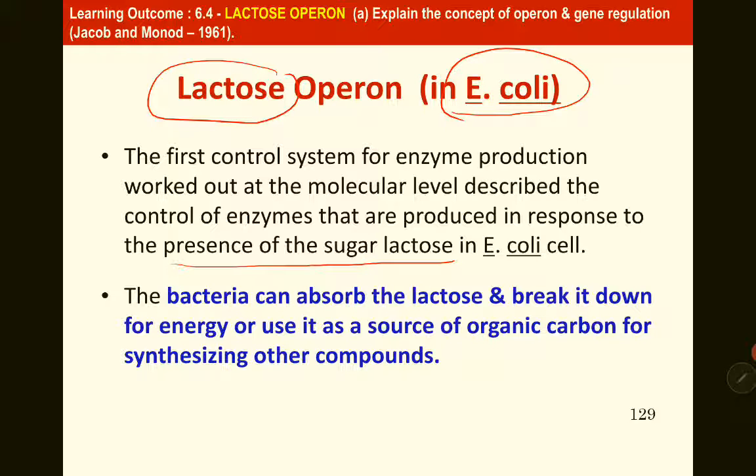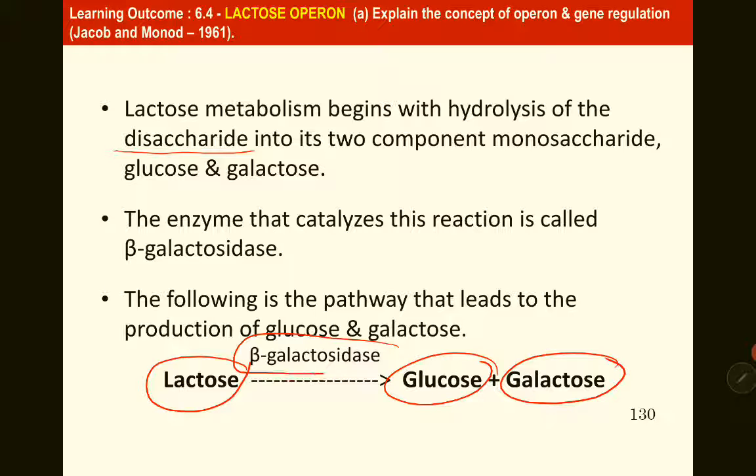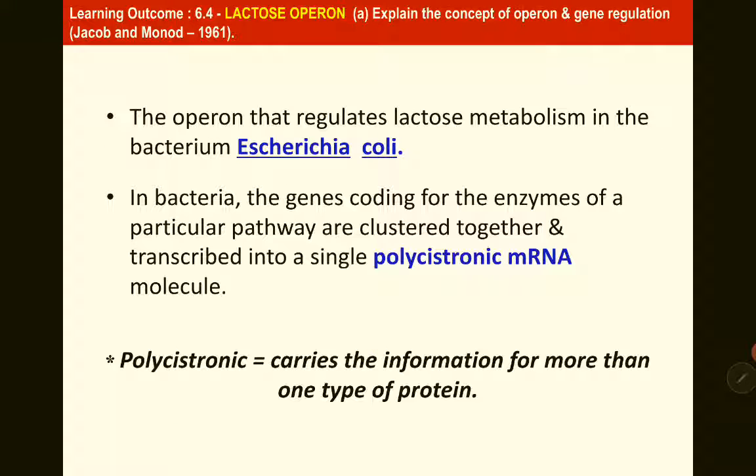So the bacteria can absorb lactose and break it down for energy or use it as a source of organic carbon for synthesizing other compounds. It begins with the hydrolysis of the disaccharide lactose into the 2 monosaccharide components, glucose and galactose. So it will be broken down. The enzyme used to catalyze the reaction is called beta-galactosidase. The operon that regulates lactose metabolism is in E. coli.